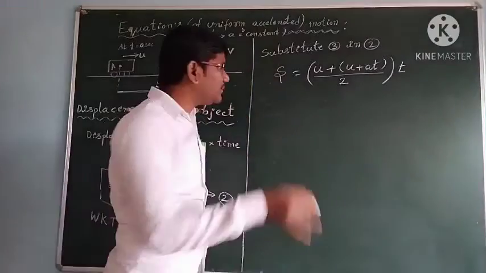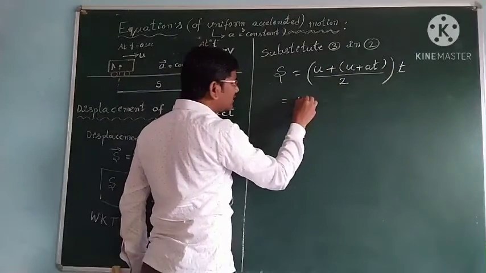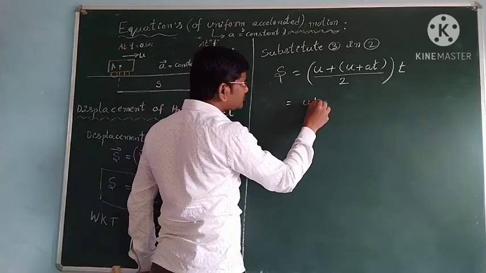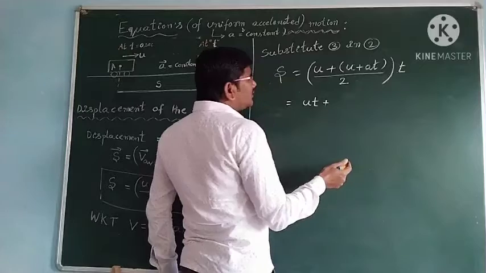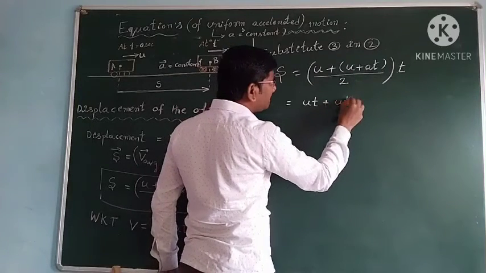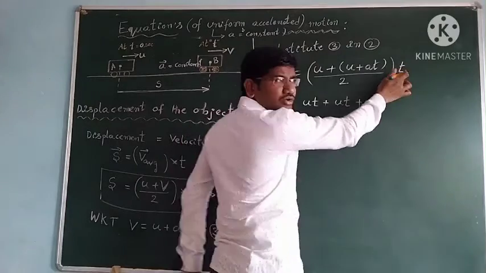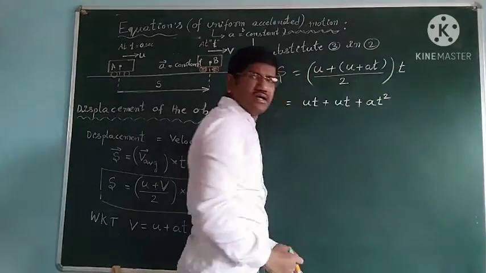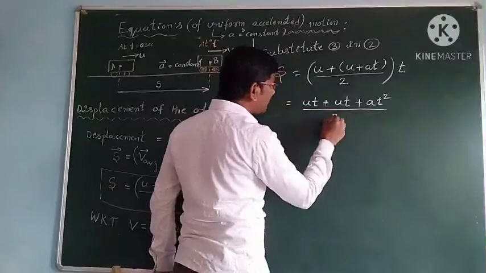Okay, then multiply with t. U into t we will get ut, and again u into t you will get ut, plus at into t. So at into t you will get at square, by 2.